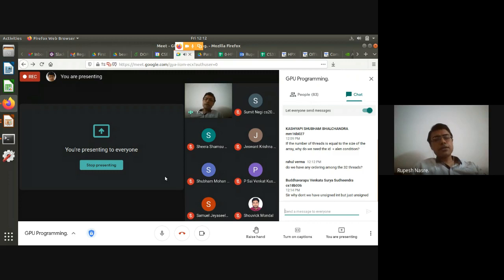But as far as multiple blocks of 32 are concerned, for example, that is happening now. So now there are 32 blocks of 32 threads, which leads to 1024 threads. There will be some ordering amongst them, but that ordering cannot be guaranteed, in the sense that we cannot assume that the first block is always going to execute first and so on. It could be an arbitrary execution.